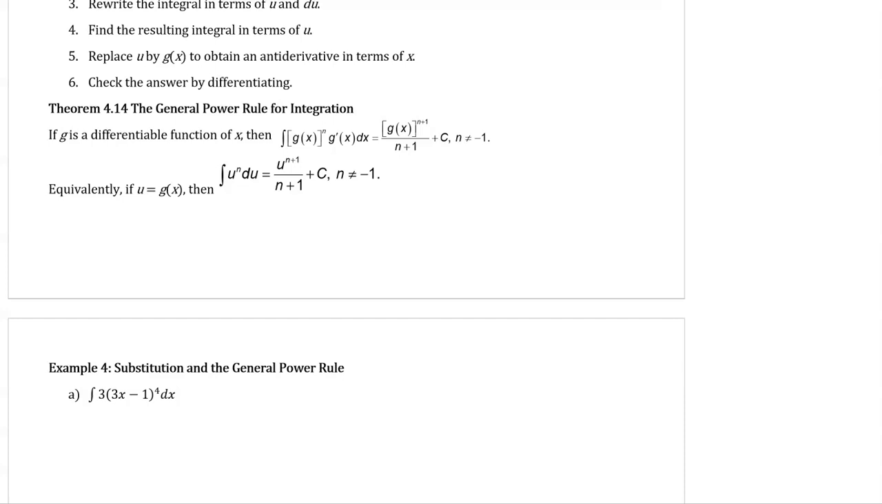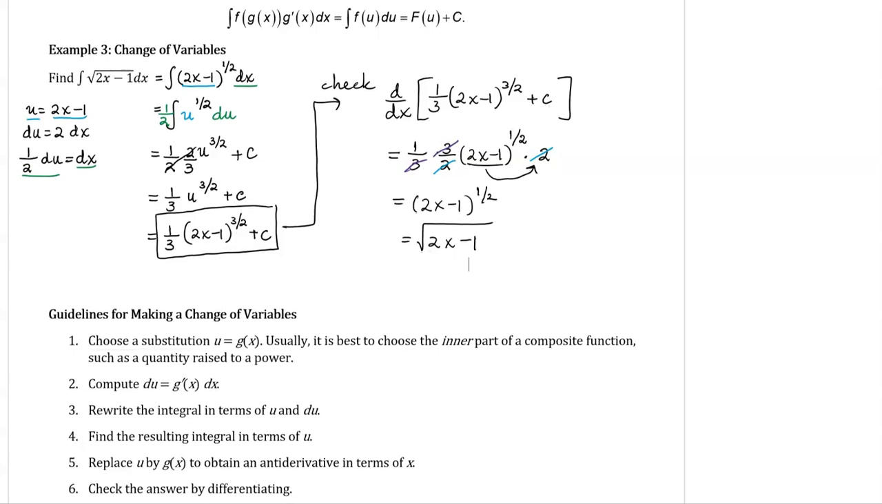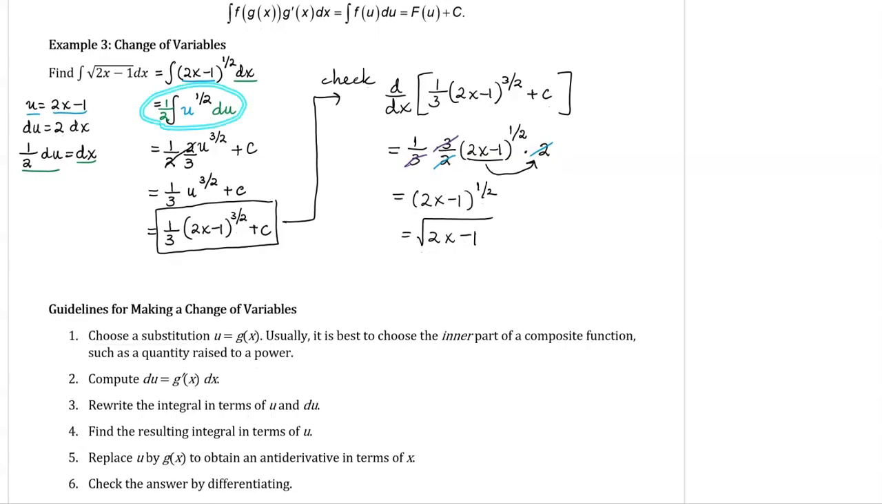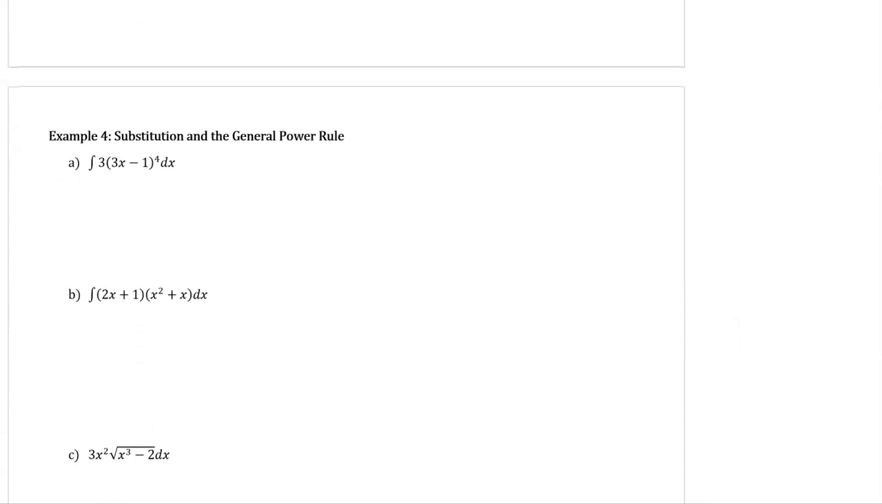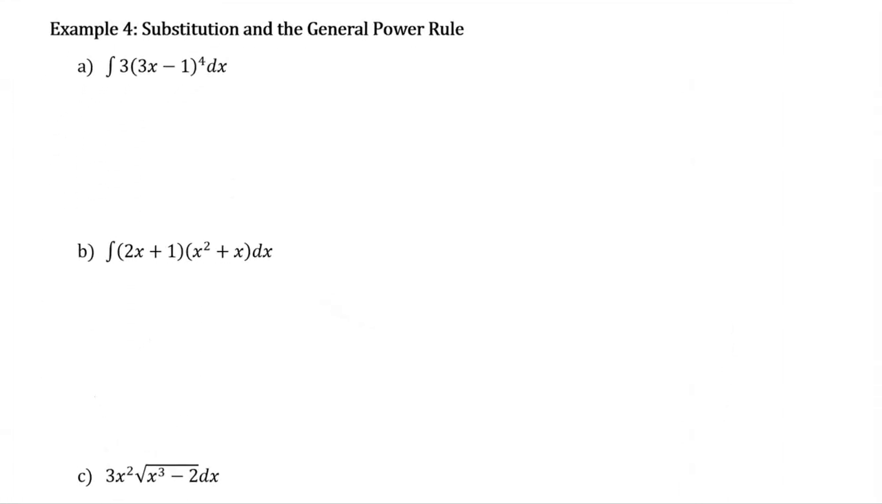Theorem 4.14 is the general power rule for integration, which we have been using already. Right? We're using the general power rule for integration anytime we use the power rule for integration after doing a u substitution. Let's look at another example in 4a.